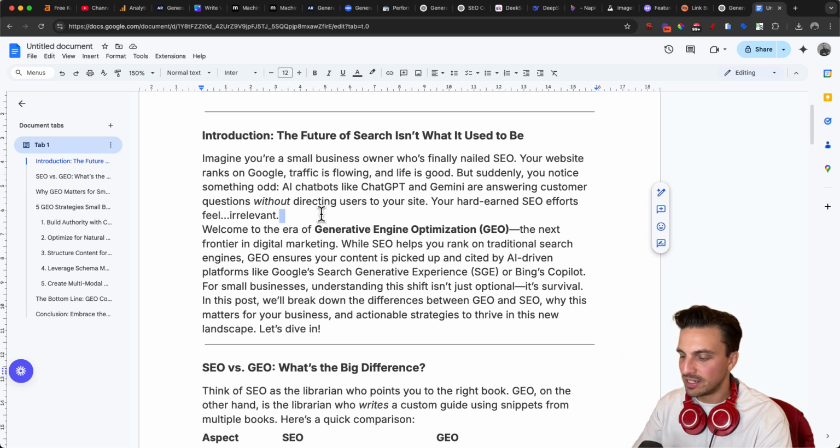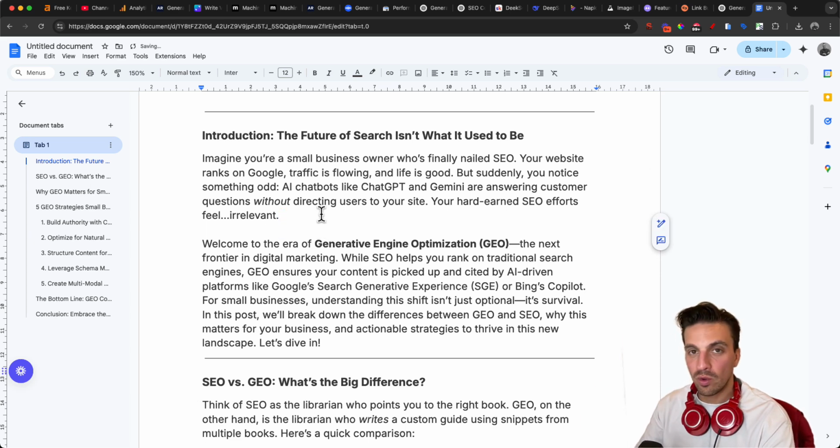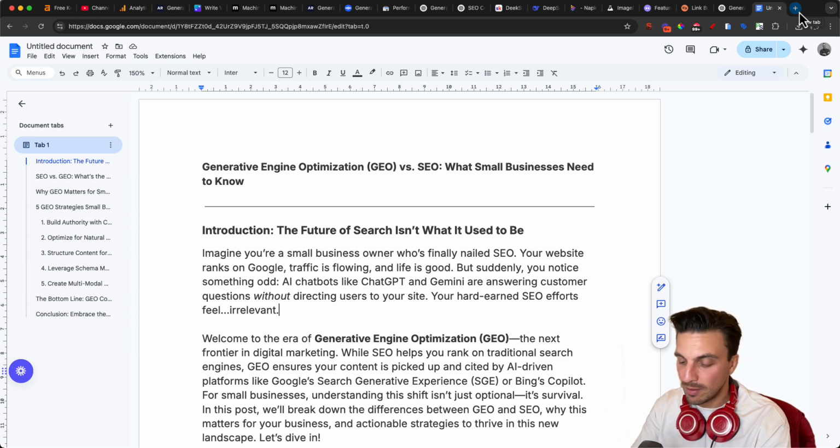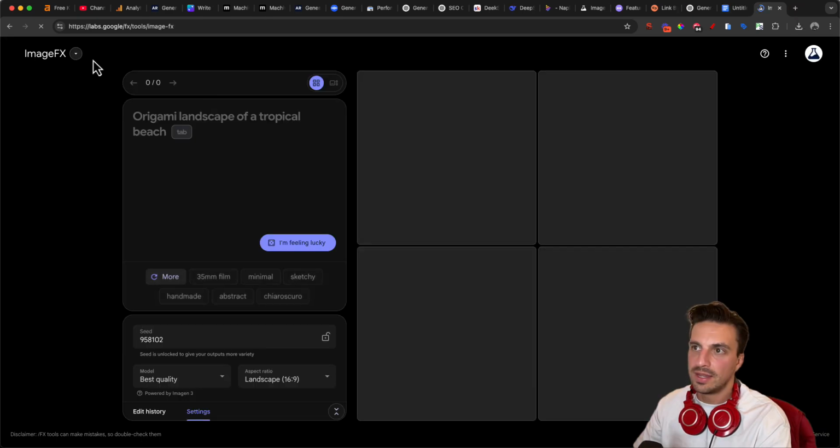We're going to add some additional images, and more importantly, we're going to add some beautiful illustrations. So you want to do this in the back end of your website, or you want to do this in Google Docs. It's really up to you, but you want somewhere where you can amend this rather easily. One thing that I like to do is use Google FX to generate some images, particularly the feature image. So I'm going to go to FX, and that is labs.google/FX tools image. It's a really beautiful tool.